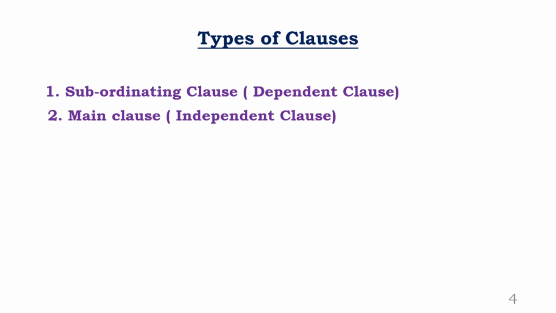This is types of clauses. See, clauses are 2 types. Directly, no beating around the bush. Directly, we'll look at them. Clauses are 2 types. Now tell me, what do you mean by a clause? Clause is a group of words that has subject verb agreement.